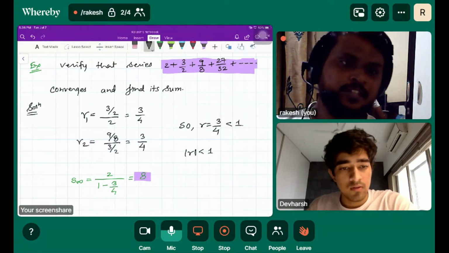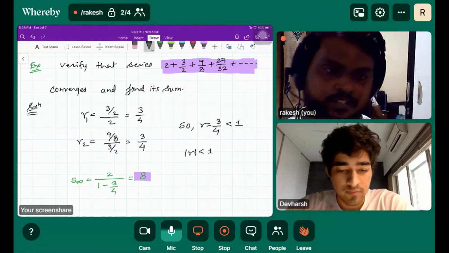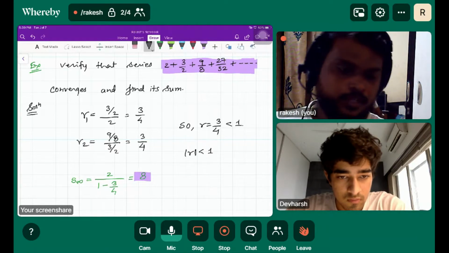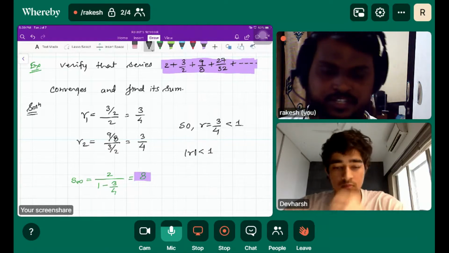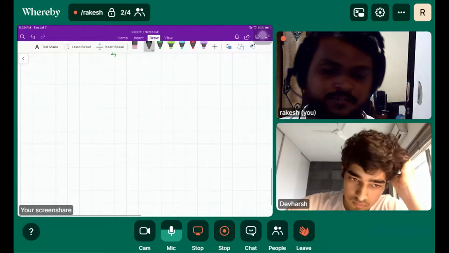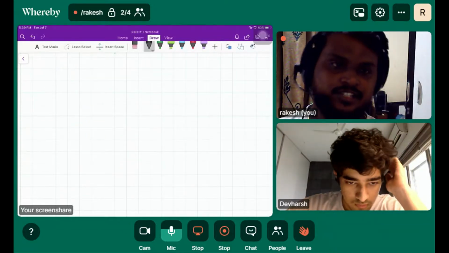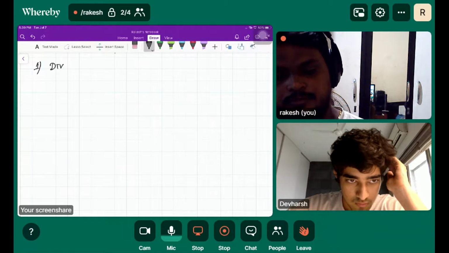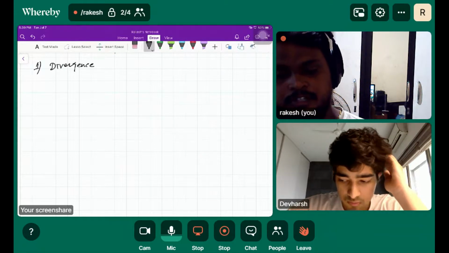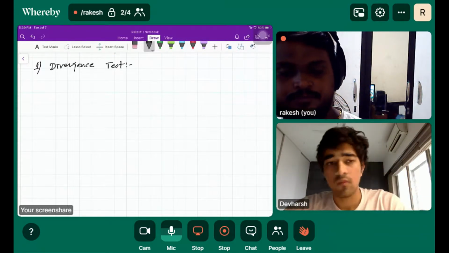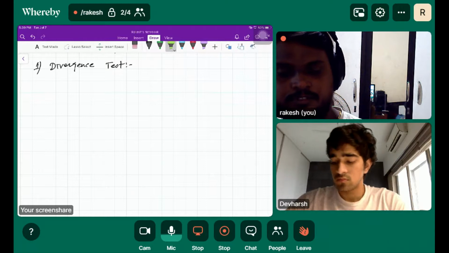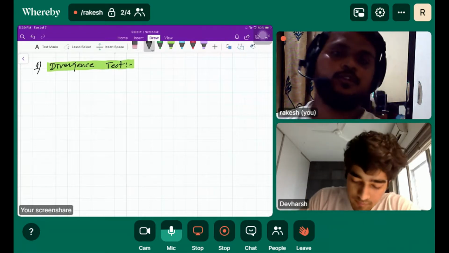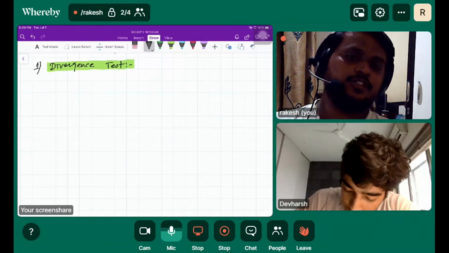Okay, so let's move to the different tests we have that provide you whether the given series is convergent or divergent. We are going to reveal all those tests here. Out of that, the first test is the divergence test. The divergence test will definitely tell you whether the series is divergent or not.